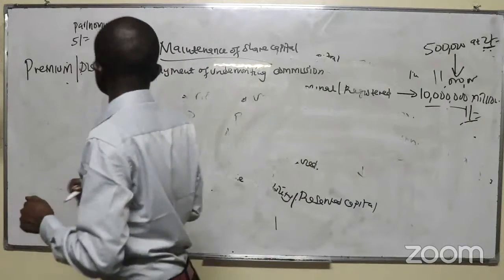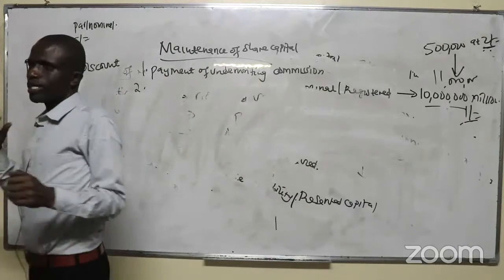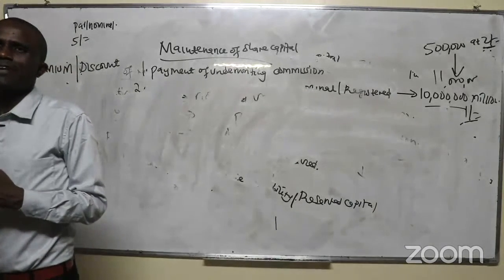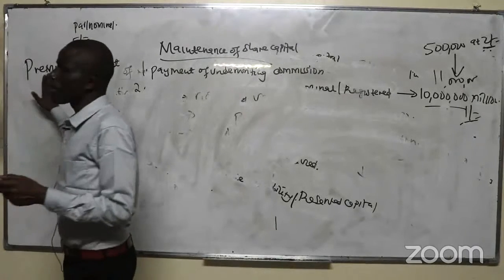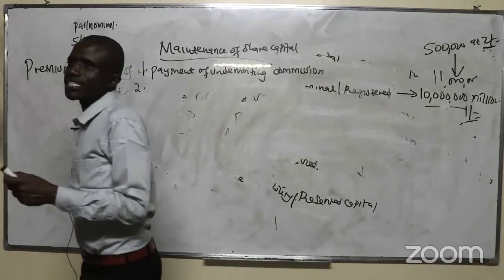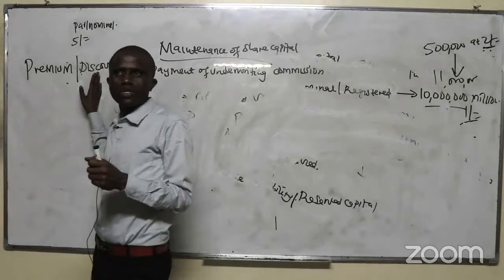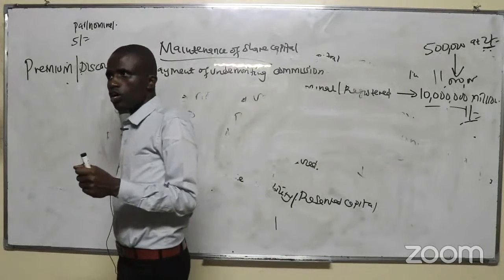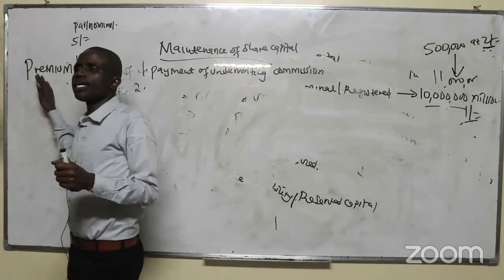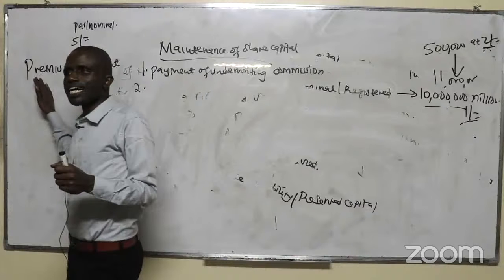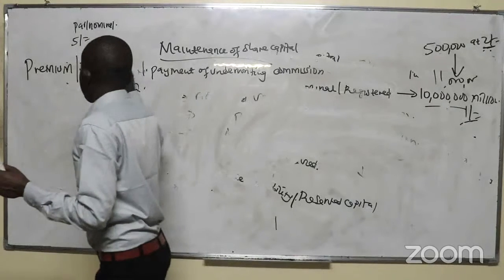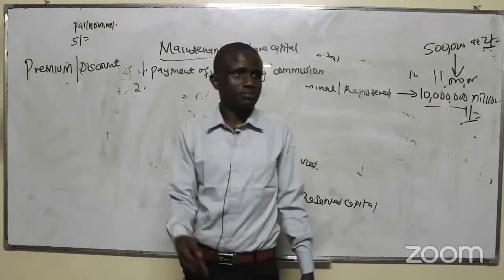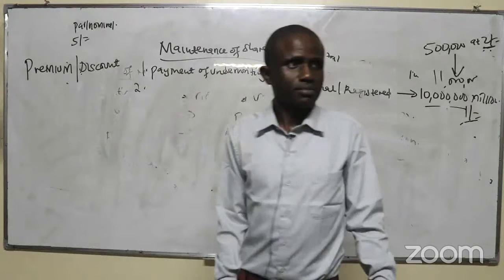Now, the question the examiner tested sometimes back, I think he gave 6 marks, and the differences are: at a premium is above the nominal value, at a discount is below the nominal value; at a premium is not illegal, discount is illegal; premium does not dilute the share capital of the company, discount dilutes the share capital of the company. You get 6 marks. Have you understood those differences?